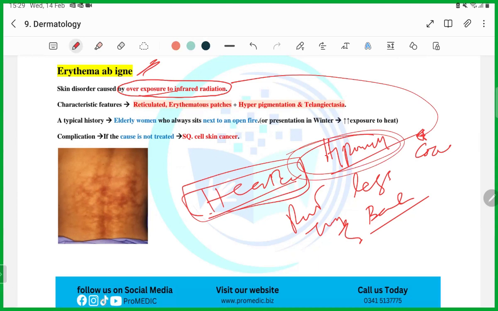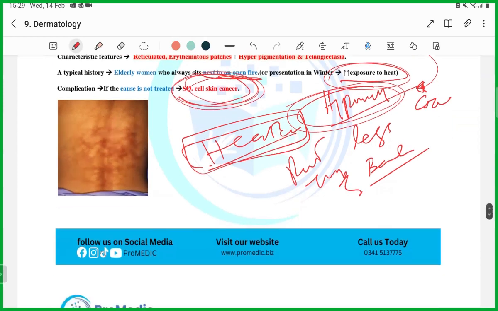An old-age lady presenting to you, exposed to an open fire or heater, okay, exposure to the heat, then he or she can develop erythema ab igne. They will ask you, if it is not treated, what is the risk? Squamous cell skin cancer is the risk. It can change to squamous cell skin cancer, guys.